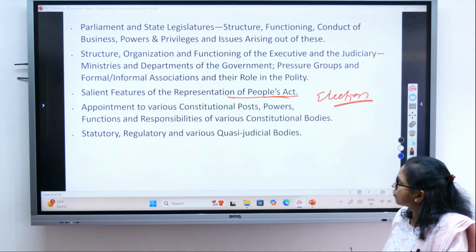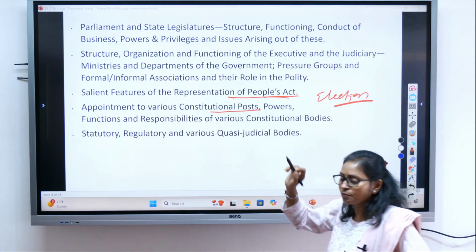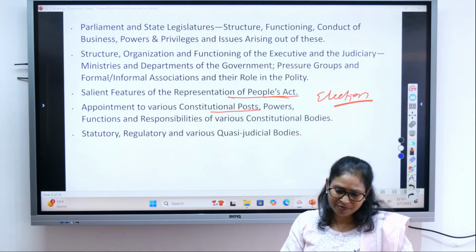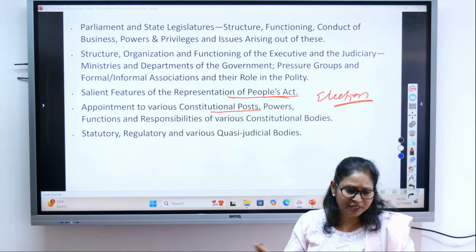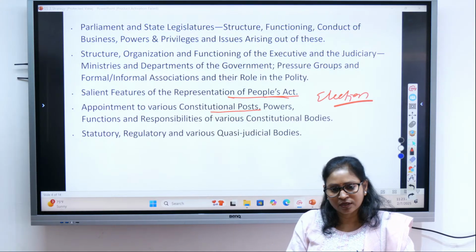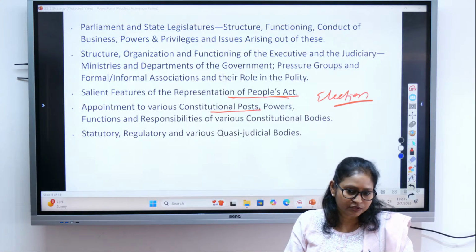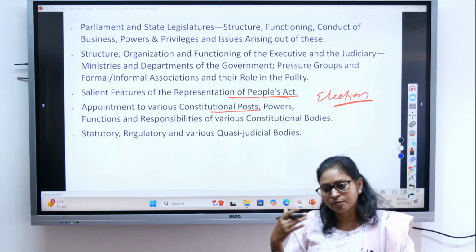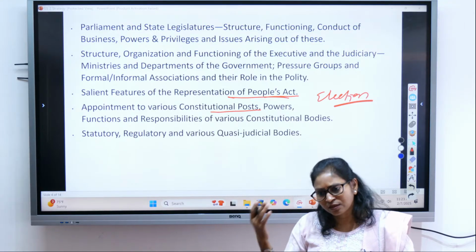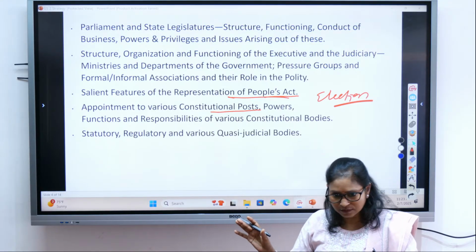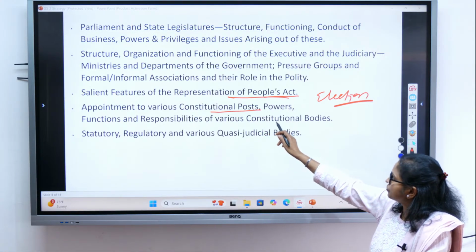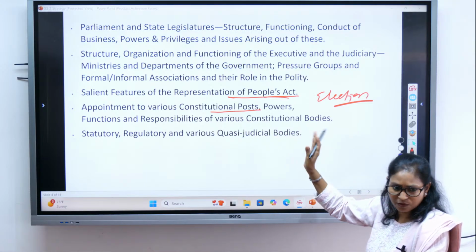Then appointments to various constitutional posts: how the appointment of the Chief Justice of India, President, Prime Minister takes place. CAG is Comptroller and Auditor General. UPSC is a constitutional body, right? How UPSC is constituted, how members are appointed, how they can be removed. We will study these under the appointment to various constitutional posts, their powers, functions and responsibilities.